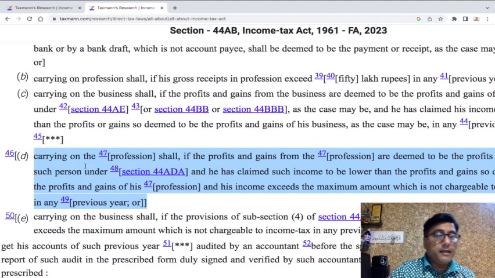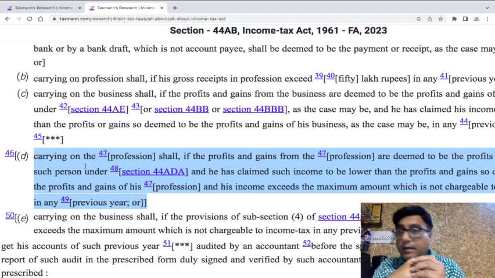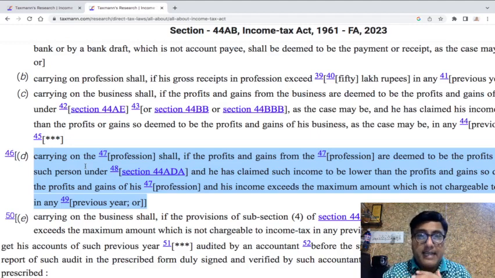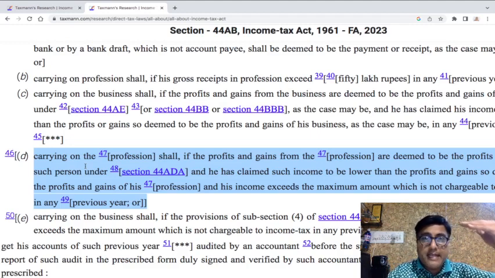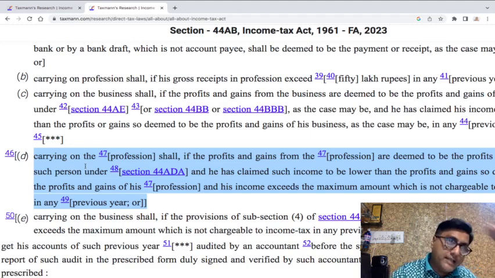So basically, this is what one has to keep in mind. This is what one has to consider. So C and D, that is the difference. I'm sorry for the interruptions. One has to consider that C and D. So clause number C is applicable to 44AD if you are offering less than presumed. You have to get the books of accounts maintained and audited.